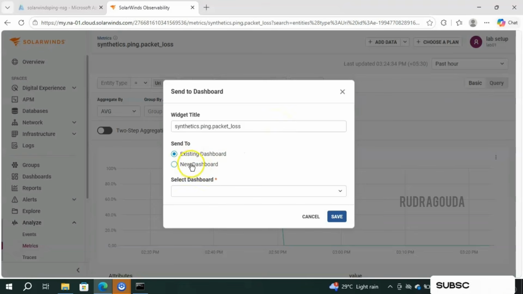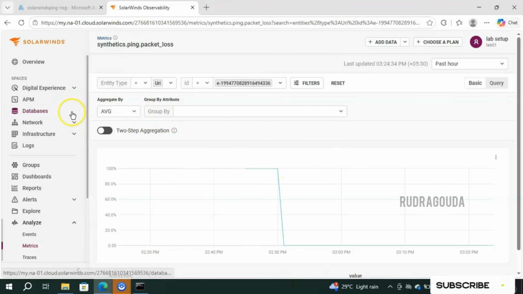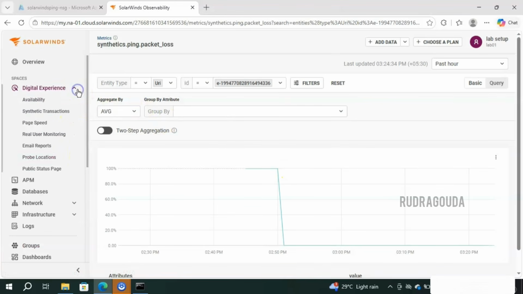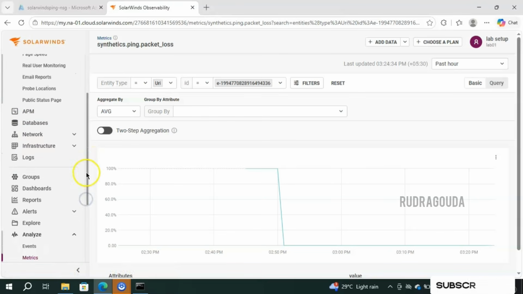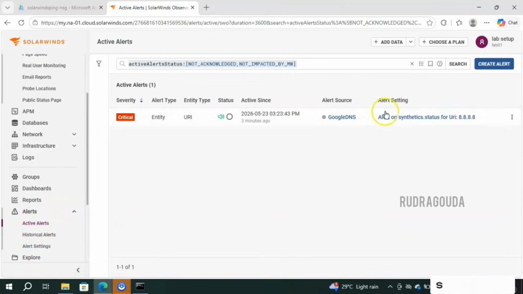If you want to create a new one, click on new, provide the name and save that. So now what I wanted to show you is whether the alert got created or not. To see the alert information, you should go to alerts, expand, and click on active alerts. And that alert should be here.